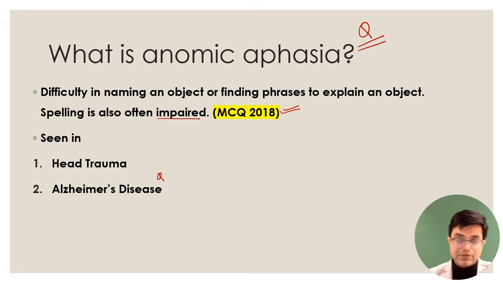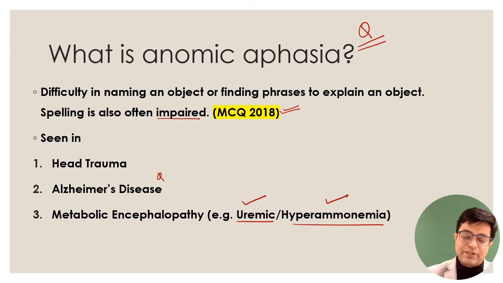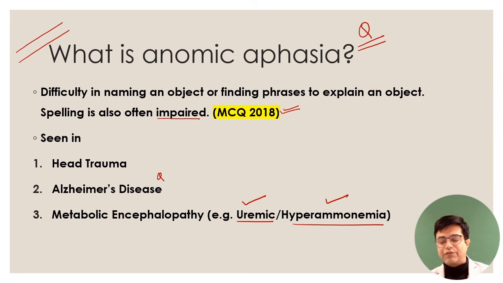And the question which was asked in FMG exam was, it can also be seen in metabolic encephalopathy. So metabolic conditions like uremic encephalopathy and high ammonia as a part of metabolic disorder, that can also produce anomic aphasia. So the separate slide I have put so that if your question is repeated, topic is repeated in some manner, you don't go wrong here.